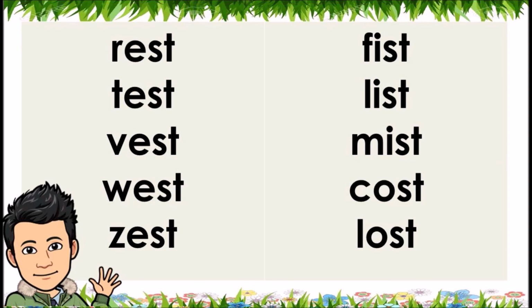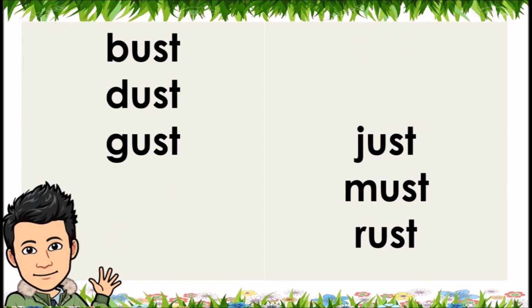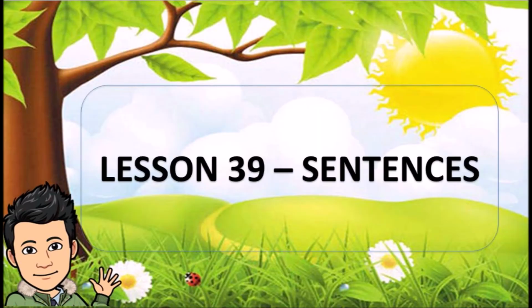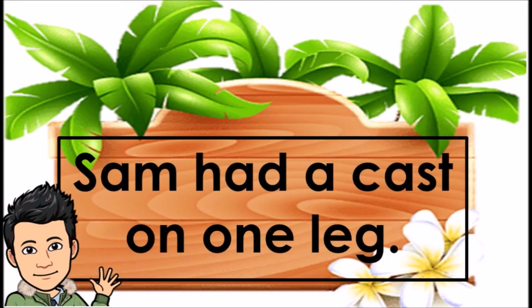List. Mist. Cost. Lost. Bust. Dust. Gust. Just. Must. Rust. Lesson 39, sentences. Sam had a cast on one leg.